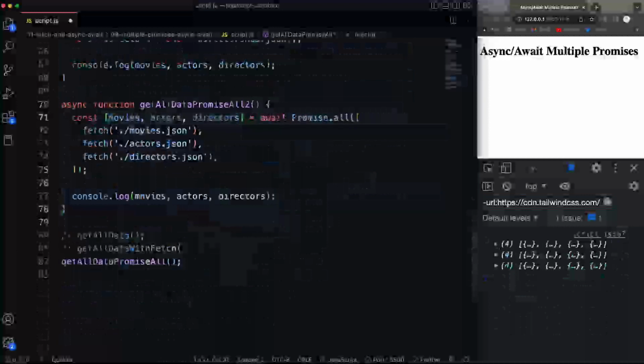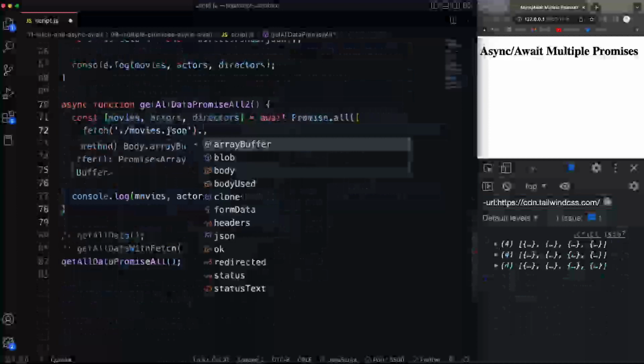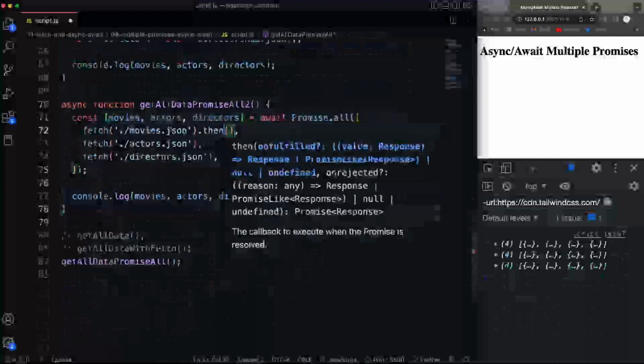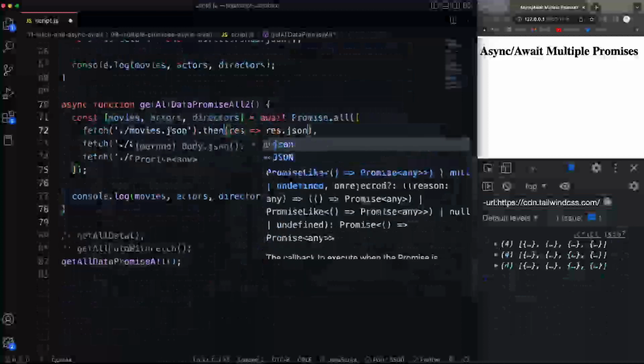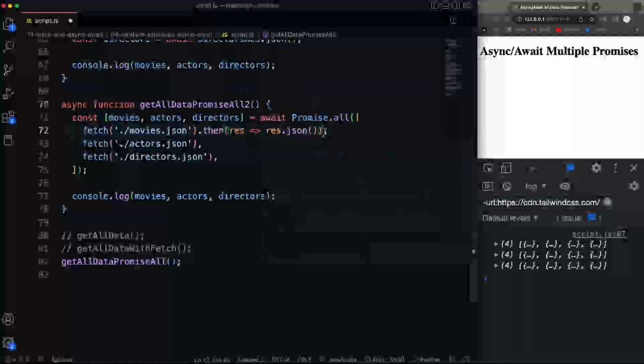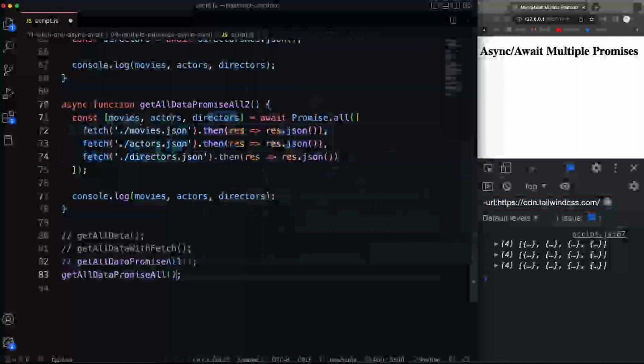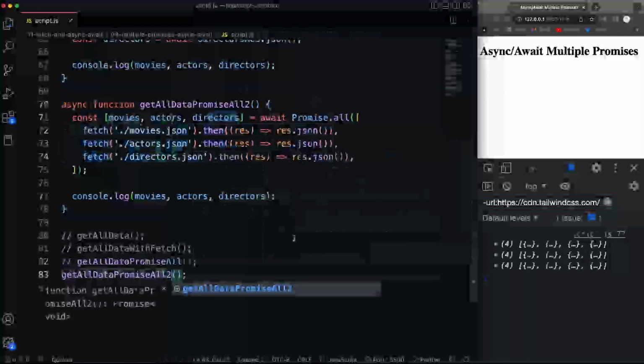Now instead of just getting the first promise with the response object, I'm going to add on to this the .then, and then pass in the res, and we want to get the res.json. Okay, so we can just grab this right here, .then, and then the rest of this, put that there, there, and now instead of getting the response, we're getting the actual data, and that's what's going into these variables. So now if I were to call that, let's run that, and we get the same thing.